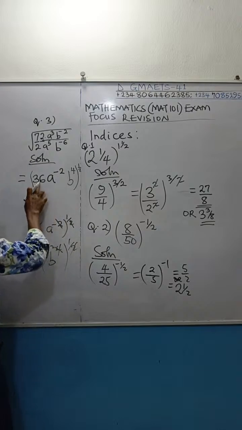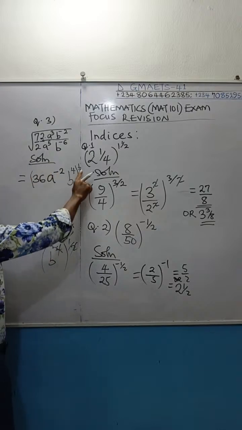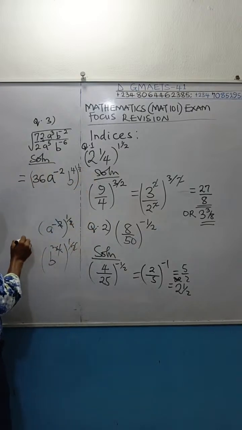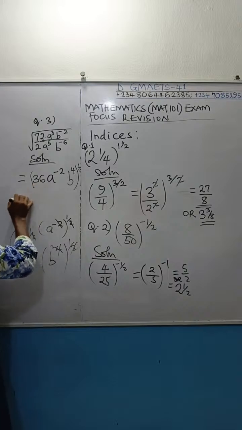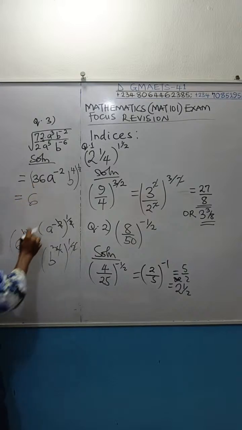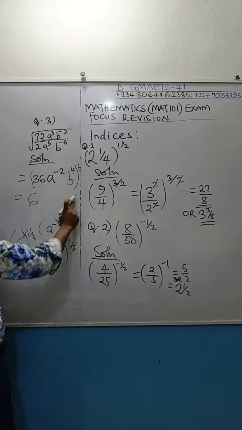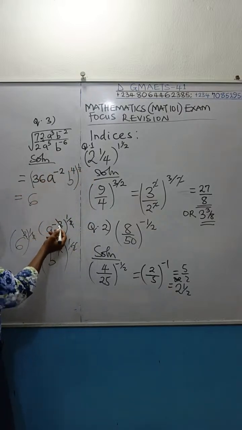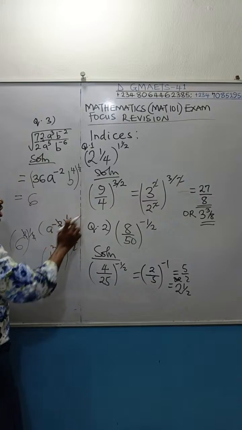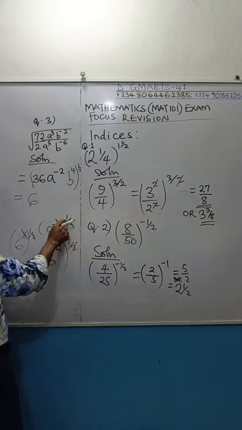Is it the same as 6 raised to power 2, then raised to power half? This and this we cancel out, because 6 raised to power 2 will give you 36. We have 6 here. A raised to power minus 2, then distribute this half to it. We'll give you a raised to power minus 2, then power half times half. The 2 we cancel, we'll be left with a raised to power minus 1.